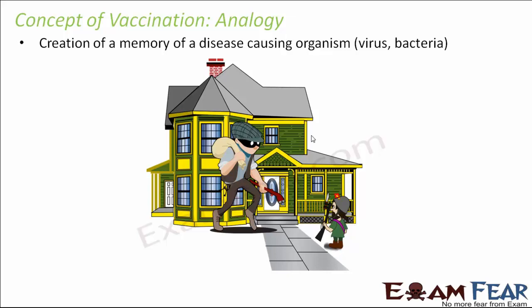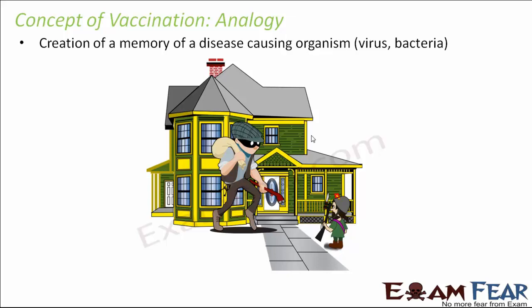When this thief tries to enter this house, the security guard who was standing outside to ensure the security of the house gets to recognize this thief. He gets to know that these types of thieves might come and try to enter the house.